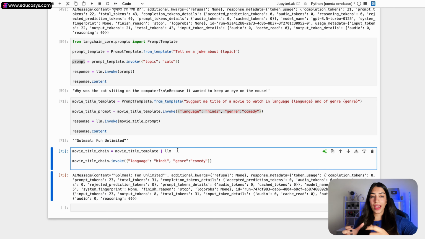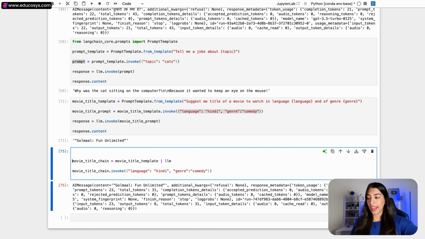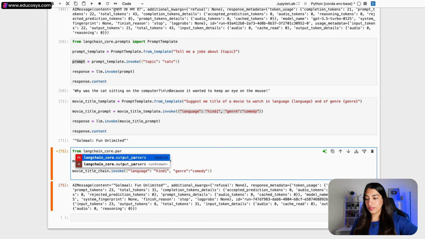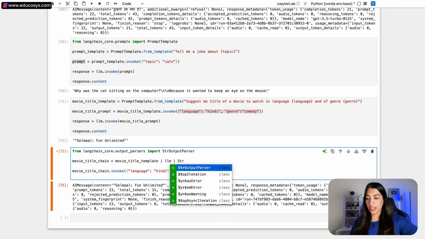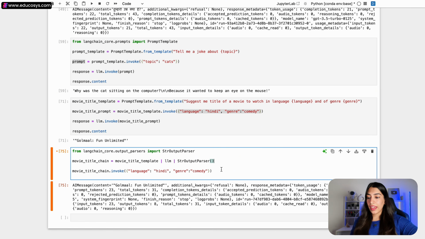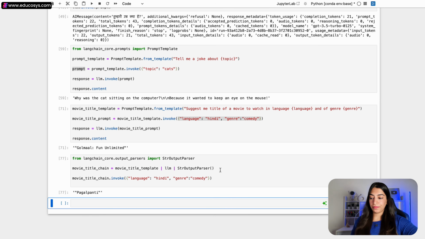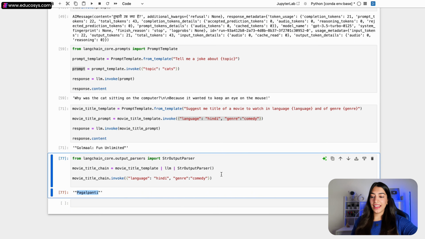Now in this only I want to add another component in the chain and I want to parse this output. So I'm going to add yet another component, and what I can do is from LangChain core dot parsers, I'm going to import StrOutputParser, and I am going to add another component StrOutputParser, and I'm going to call this. And now if I run it again, see. And if I run it again,